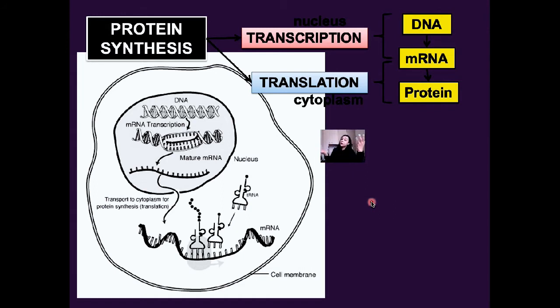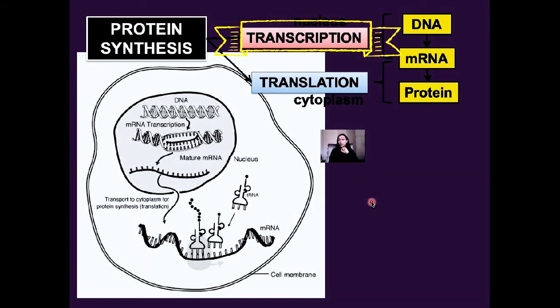So we need a middleman. The middleman we need is going to be our messenger RNA. We need our messenger RNA to take the information from the DNA on how to make a protein, leave the nucleus with that information and give it to the ribosome so that the ribosome can now make the protein. So why is transcription important? Because transcription involves the making of our messenger RNA so that the process of protein synthesis can then take place.